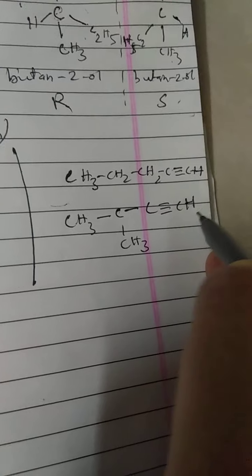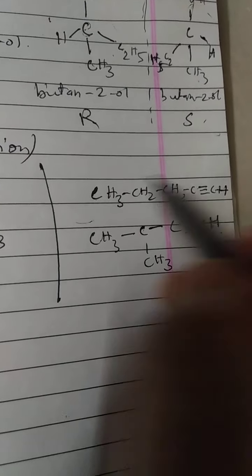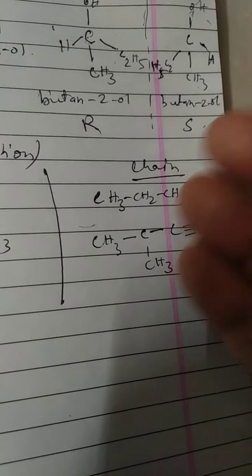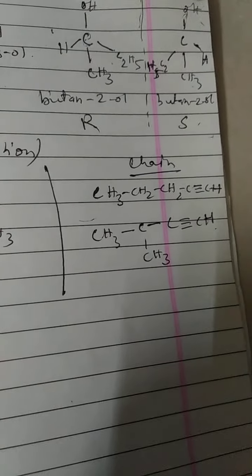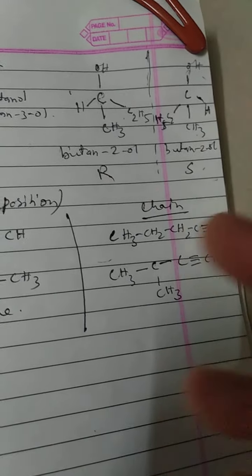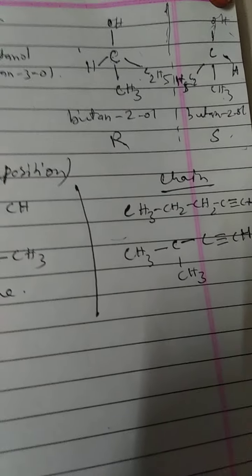So like this also it is possible. So there also we can see chain isomerism in alkynes. So that is what I am showing. As the number of carbons increases, the arrangement of different groups may differ. There is a possibility that the arrangement may differ.